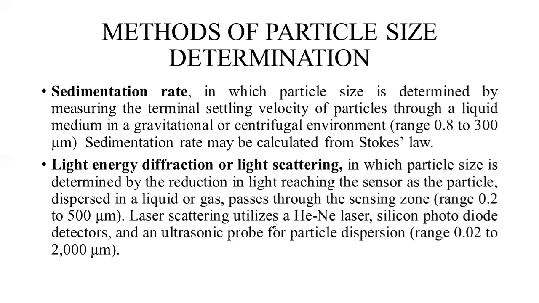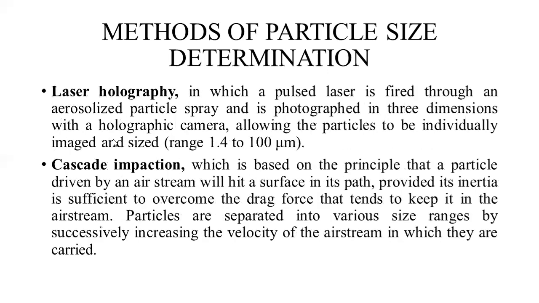Laser scattering utilizes a helium neon laser, silicon photodiode detectors, and an ultrasonic probe for particle dispersion, and through these the range is 0.02 to 2000 micrometers. Students, you can study these methods in detail from Remington and Alton Pharmaceutics. These are the books through which you can study the details of how we should characterize or determine the particle size.